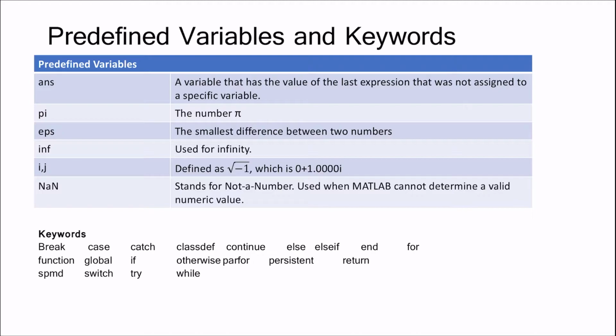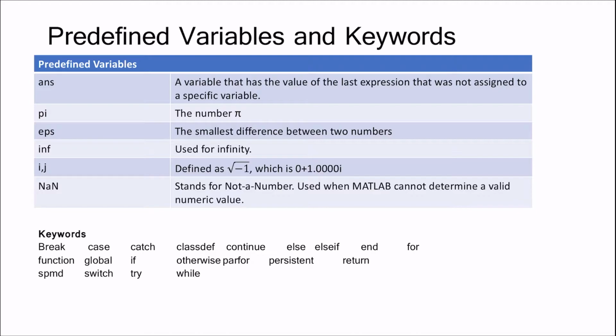Then next is eps. This is the smallest difference between two numbers. After that, it is inf, which is used for infinity. Whenever we have to define something about infinity, we use inf. And for complex numbers, we use i and j.